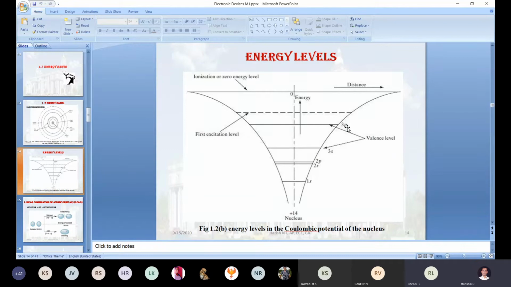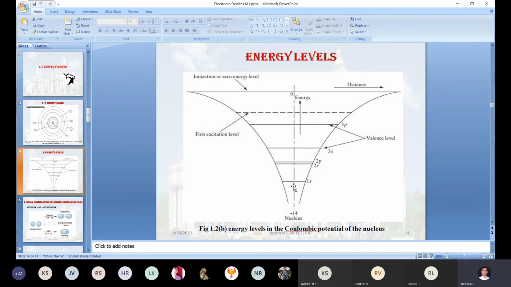But unfortunately, your silicon atom consists of only 14 electrons, right? In the first suborbit, you accommodated 2 electrons. In the second orbit, 2 plus 6. In the third orbit, already 3s2. Now just do the addition of this. 2 plus 2 is 4. 4 plus 6 is 10. 10 plus 2 is 12. Correct. Out of 14, 12 are already filled. The remaining electrons are only 2. So hence, for 3p, only 2 electrons are accommodated and 4 are the vacancy places. We got this information from this particular slide.